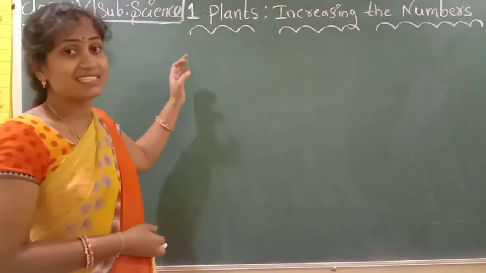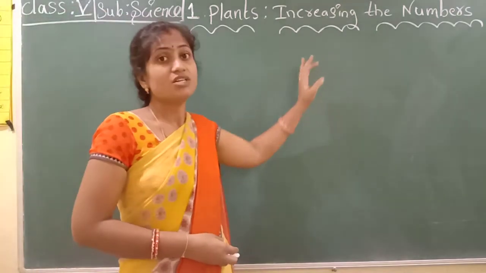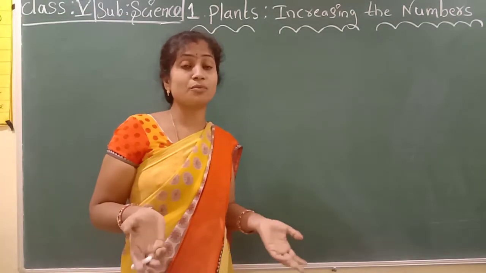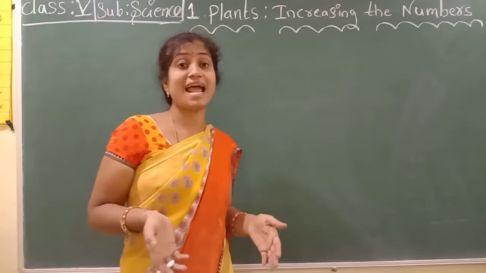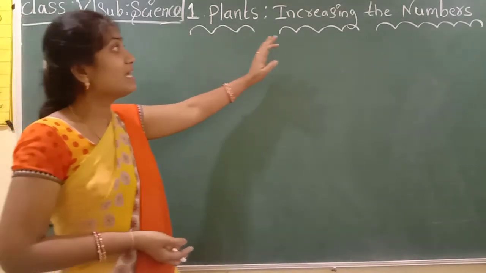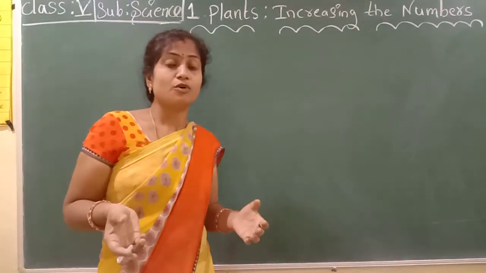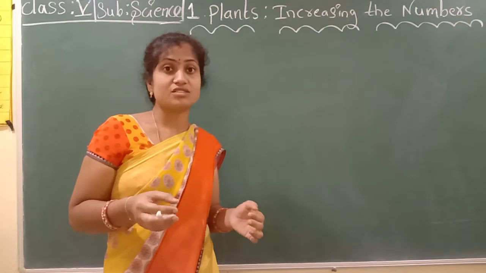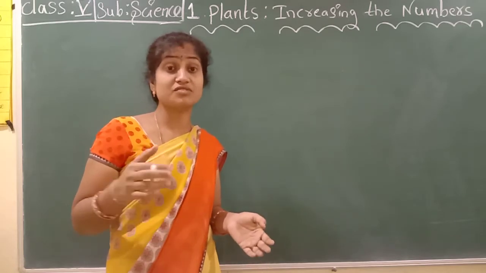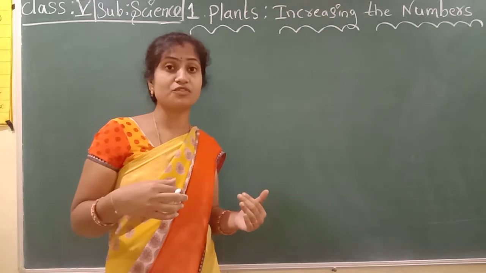First of all, we are discussing our first lesson: plants increasing the numbers. We have to grow more and more plants. We have to increase our plant numbers. So our lesson name is plants increasing the numbers. When we plant more plants, we are increasing the number of plants, so we will get more food.